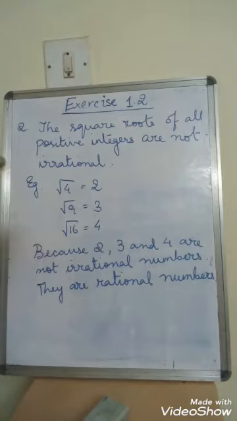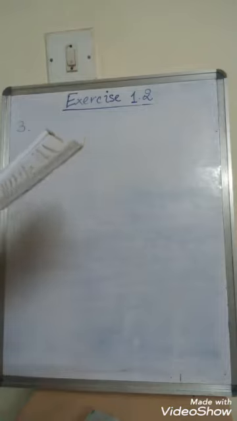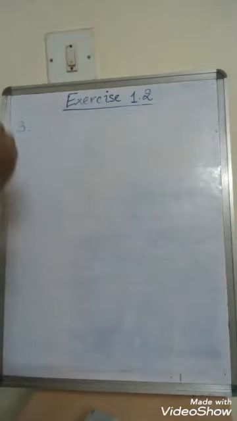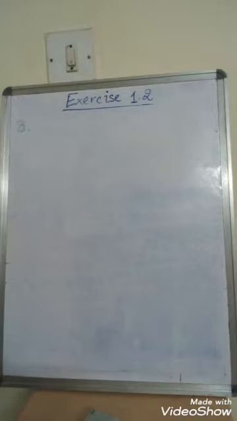Next we come to question number 3. So now we come to question number 3. Now look into your book. Question number 3, it is given: show how square root of 5 can be represented on the number line. Now when we have single digits, it is very easy for us to represent it on the number line. But here it is given square root, right?